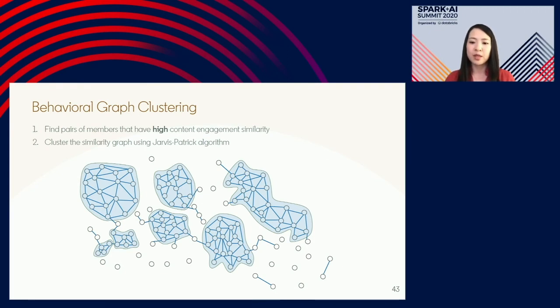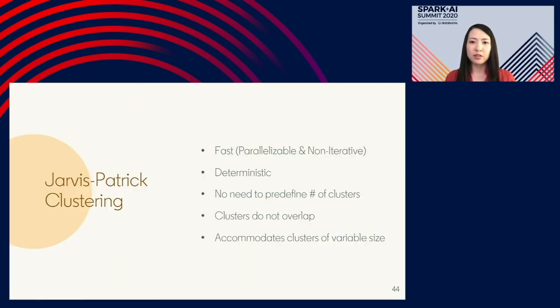So Jarvis-Patrick was selected for a few key reasons. The first two: fast and deterministic, really useful in those early stages when you're iterating with piloting a new algorithm. The next one, no need to define the number of clusters. This is incredibly important in the anti-abuse domain because on any given day, you don't know how many bad actors are on your platform. So you don't know how many clusters you should expect. So an algorithm that can naturally figure that out is really important. And then the clusters don't overlap. Great property to have when you're trying to interpret your results.